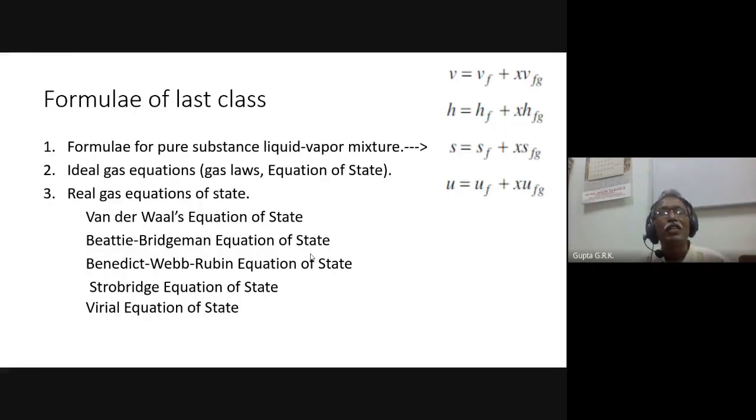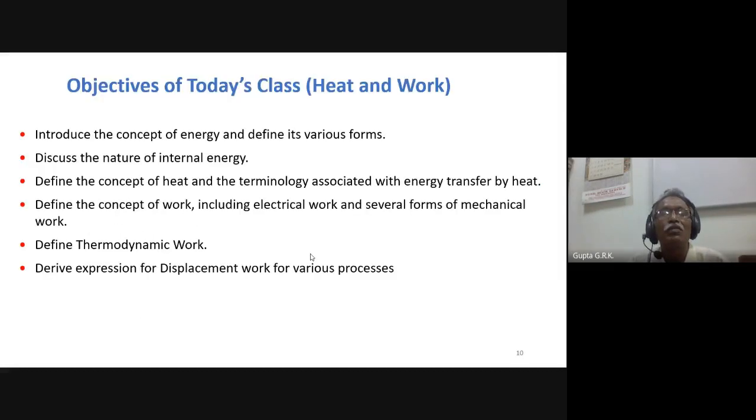And we have seen various other formulae like the ideal gas equation, gas laws, equation of state, and then real gas equations of state: Van der Waals equation, Beattie-Bridgman equation, Benedict-Webb-Rubin equation, Strobridge equation, and the real equation of state. We have discussed the range of application for each of them. This is about the previous class.